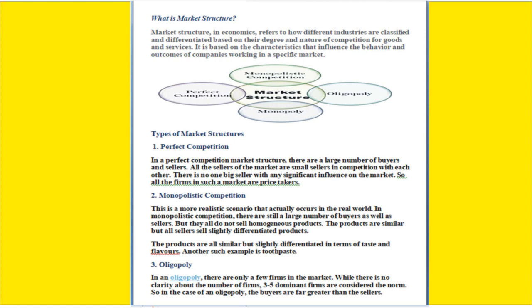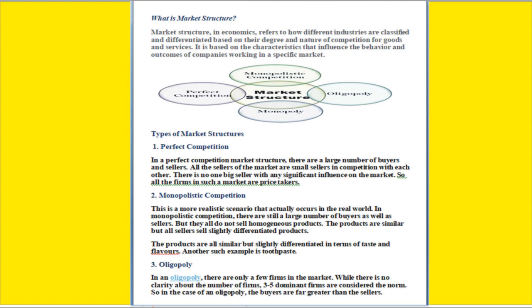Answer, market structure. Market structure meaning we have to give. Market structure in economic terms means the degree and nature of competition for goods and services. For a particular product, how much competition they are facing, or how many sellers and buyers are there in the market. Based on that, if we are classifying the market, it is called market structure.